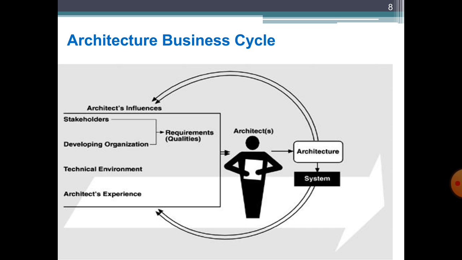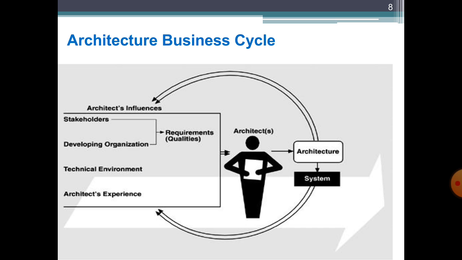So students, let's move towards more discussion about this architecture business cycle. Basically the goal of any organization is to develop an architecture business cycle which is generated from the requirements. Then based on these requirements, an architecture is generated, and then based on this architecture, ultimately a system is generated. So we can say that the architecture flows from the architect's experience and the technical environment as well. So students, let's go into more details about this architecture business cycle.